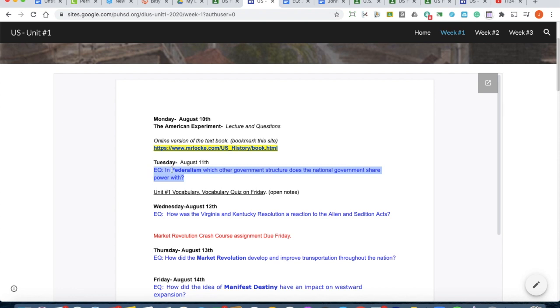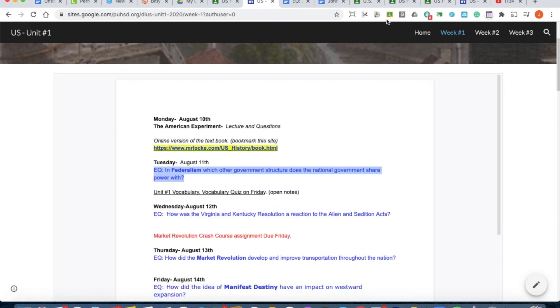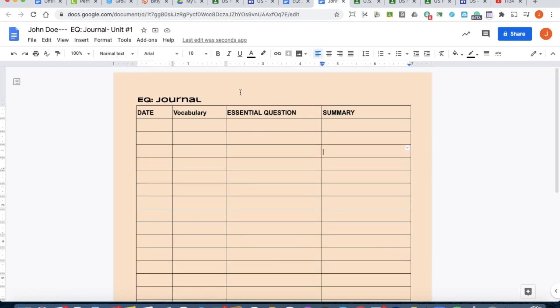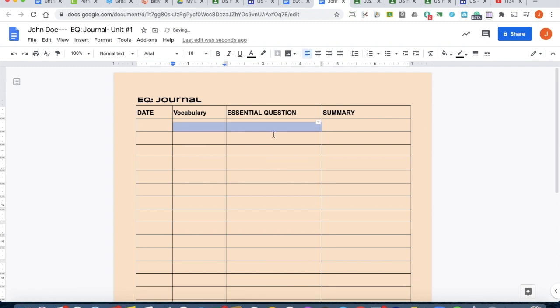All you really have to do is just copy this. Copy it. Different for me here with my Mac. But you just have to copy it. And what you're going to do is come over here to your EQ journal. Gotta remember where I saved it. Where are you? Oh, there it is. And then just copy and paste it right here. Now, mine's not gonna work here. This is something else. But that's where you're gonna put your question.